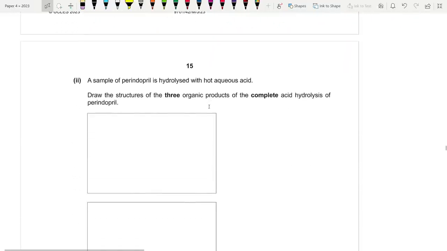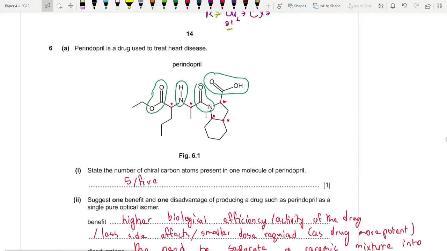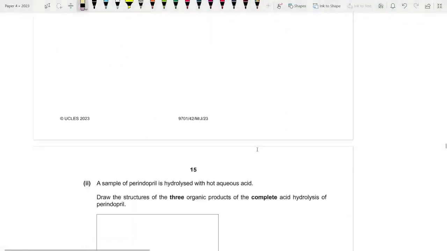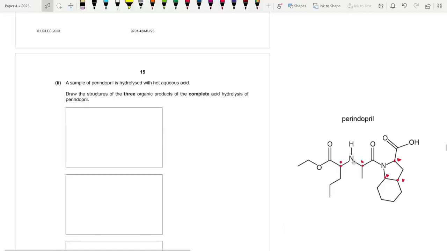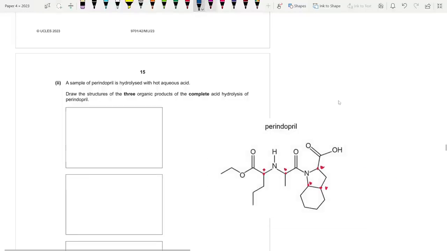A sample of perindopril is hydrolyzed with hot aqueous acid. Draw the three organic products. Okay, no problem. Let's draw that then. Wait up, I need the eraser. There you go. I'm just gonna copy this for you guys. Let's go. So let's see where the hydrolysis occurs, and it is acidic hydrolysis, by the way. Okay, so it will be hydrolyzed over here, then it will also be hydrolyzed over here.